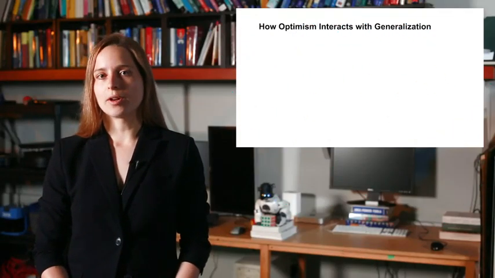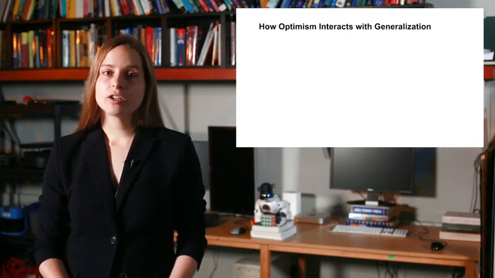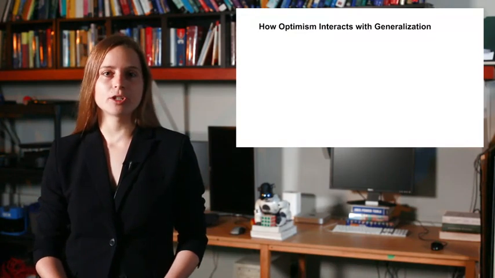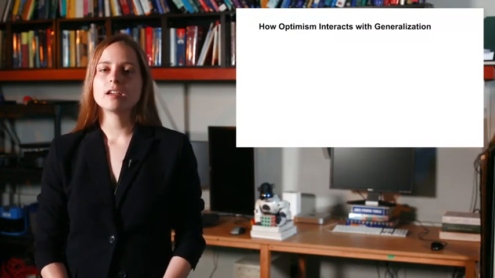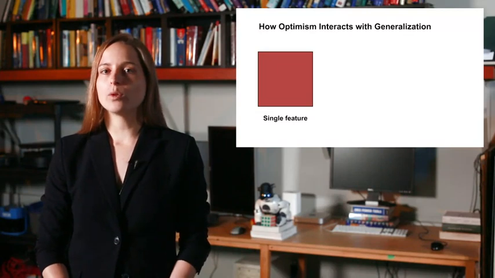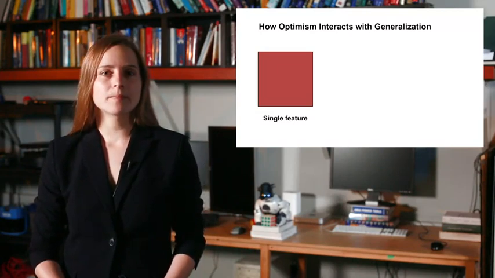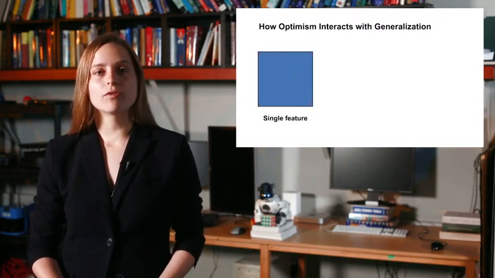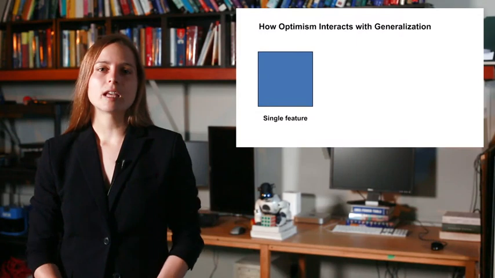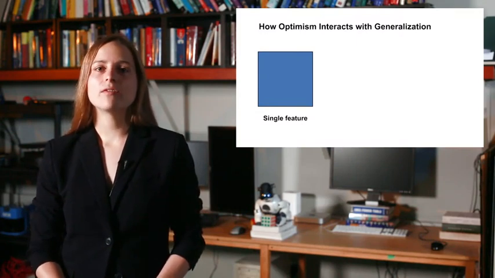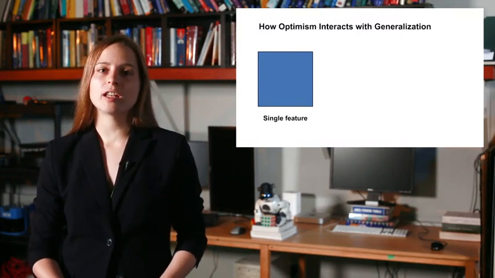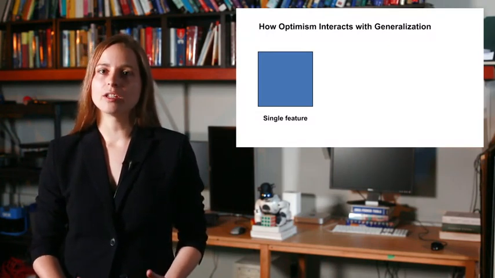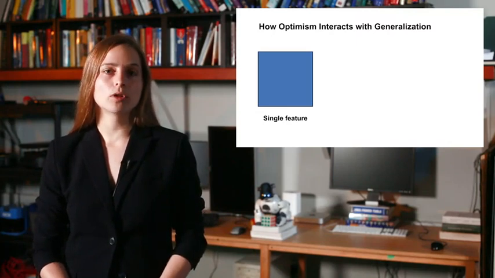But this isn't the whole story. Depending on how our features generalize, optimistic initial values may not result in the same kind of systematic exploration we see in the tabular case. Consider an extreme example, where we have only one feature that is always 1. We can initialize optimistically, but every update will change the value for all states. This means that before some states are even visited, the value will already have decreased such that it is no longer optimistic. To facilitate systematic exploration, changes to the value function need to be more localized.